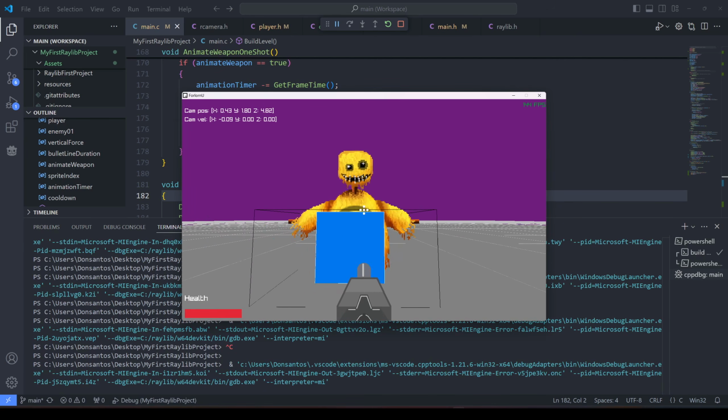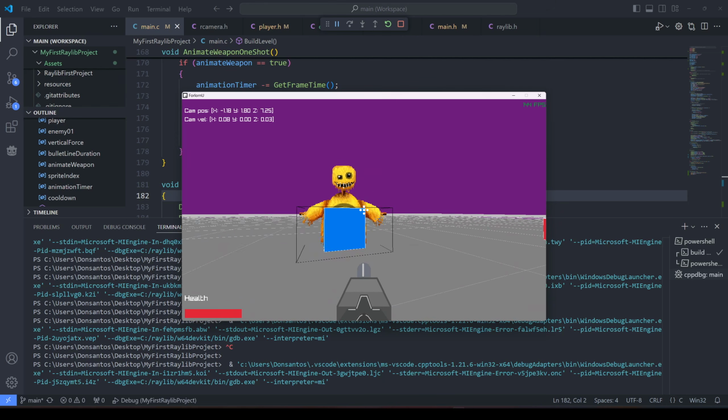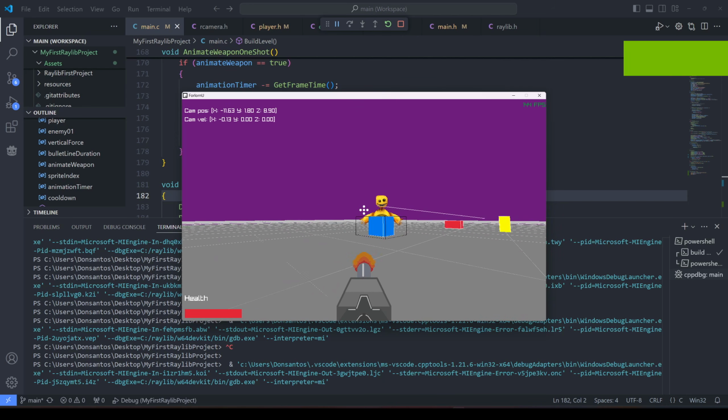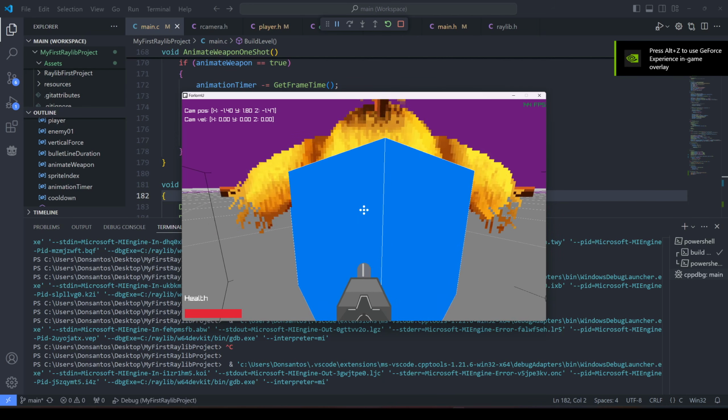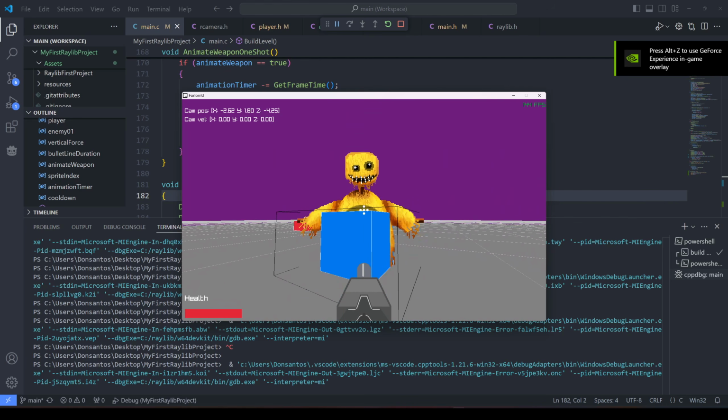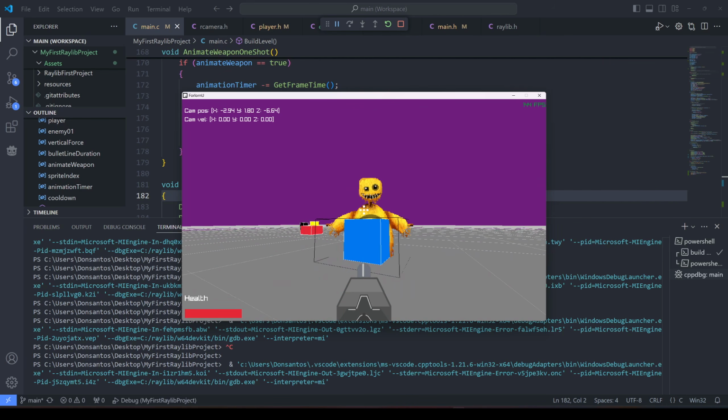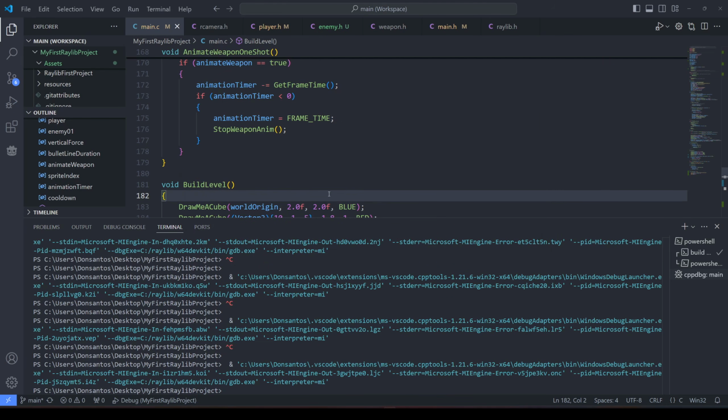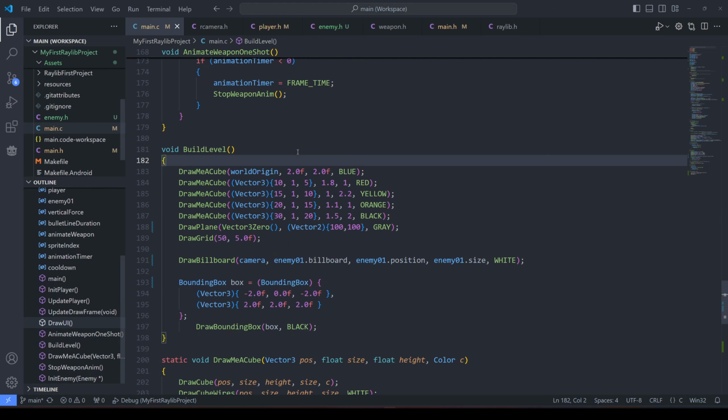Without the duplication. Okay, look at this. We have an enemy billboard. We can shoot at it. It is not destroyed, of course. It's also very large. But yeah, so we had to use pointers, which is cool. I was hoping I would run into pointers. I just wasn't sure when that would happen.